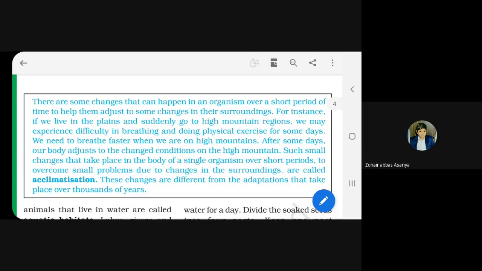Yes. For example, we have two hands and two legs. In the same way, other animals have four legs. In the fifth standard, we learned different types of adaptations. If you remember, different types of arrangements are given in different animals. For example, if we have to breathe, we use our nose and lungs. In the same way, cockroaches breathe using their spiracles.